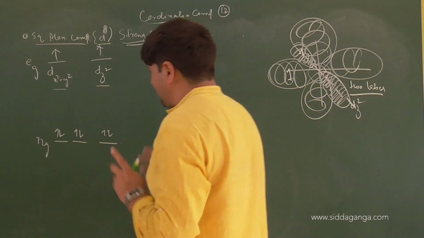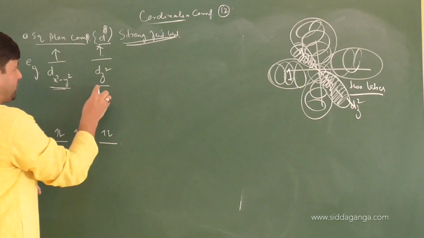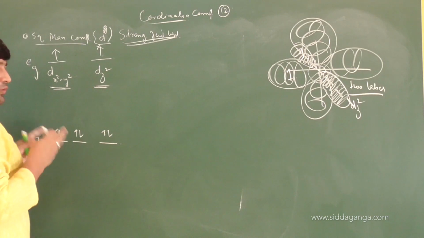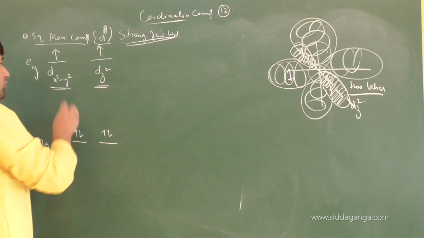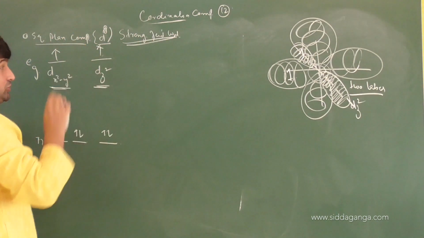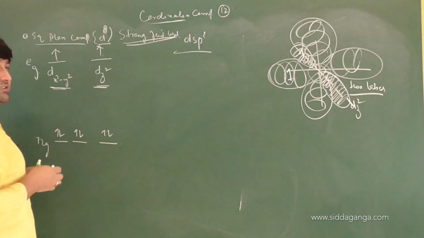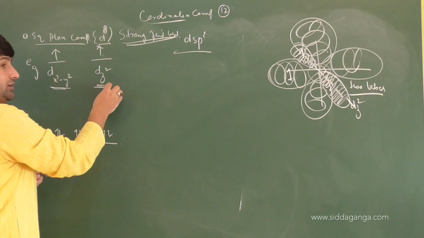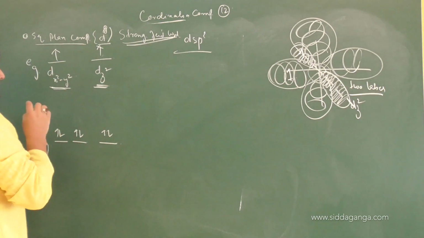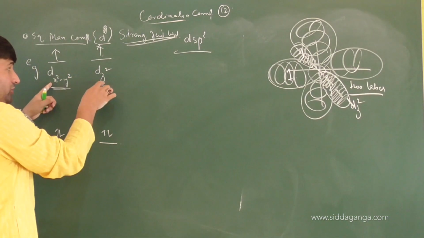Now my question is very simple, children. When you find out how many lobes are there, 4 lobes, and how many lobes are there, 2 lobes, when the ligands are coming for bond formation, will there be more repulsion along 4 lobes? I am talking about d8 configuration, square planar complex, dsp2 hybridization. Naturally, repulsion will be more along dx square y square, that is along 4 lobes compared to 2 lobes. So the electron from dx square y square is finding more repulsion compared to dz square.